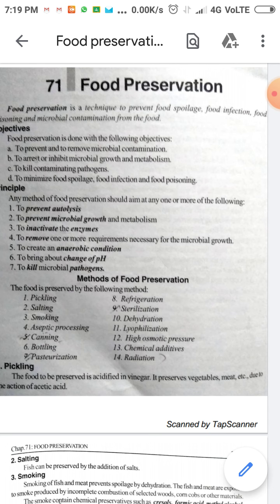To prevent microbial growth and metabolism, to inactivate the enzymes, to remove one or more requirements necessary for microbial growth, to create an anaerobic condition, to change the pH, and to kill microbial pathogens.